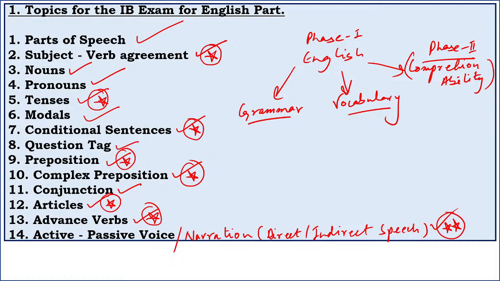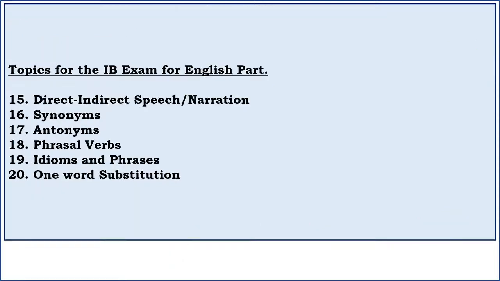This is for your grammar part, guys, and these are very important topics for the grammatical part of your English. Now guys, let's move to the second vertical. It's given here, direct indirect speech or narration. So guys, that was about your grammatical part. Now this part is basically based on your vocabulary. So there will be 8 or 9 questions based on your vocabulary part as well.